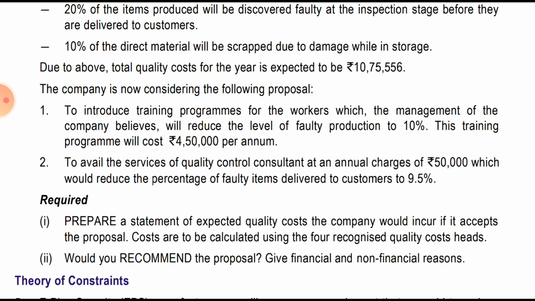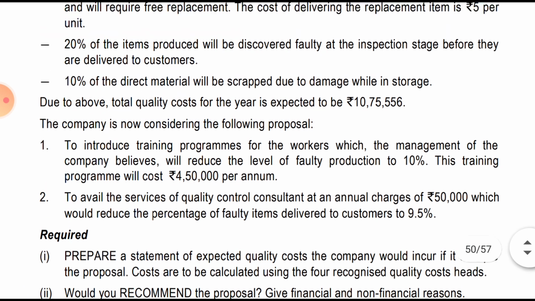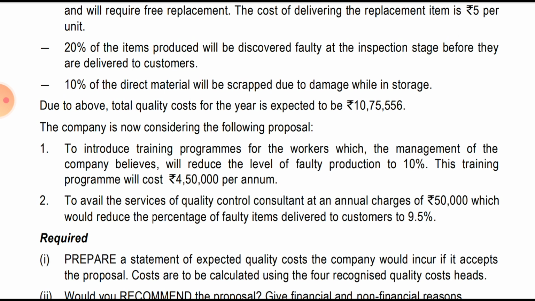Now the second part: the company is now considering the following proposal to introduce a training program for the workers, which the management of the company believes will reduce the level of faulty production to 10%. So the 20% faulty which they are incurring will reduce to 10%. This training program will cost 4,50,000. So this is the prevention cost.